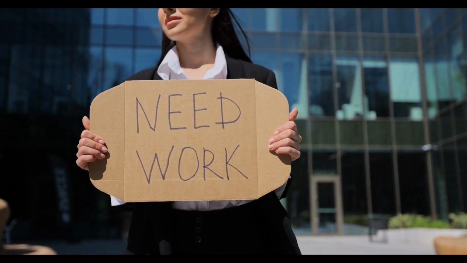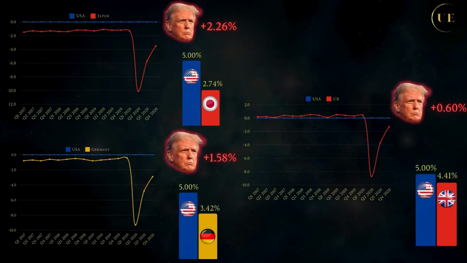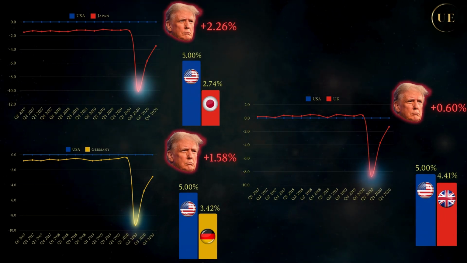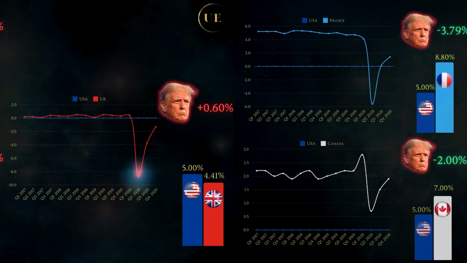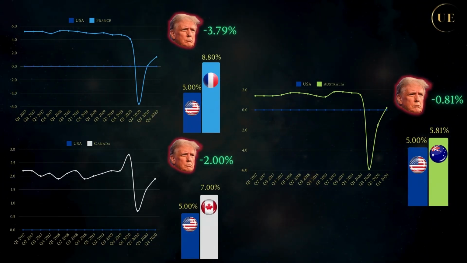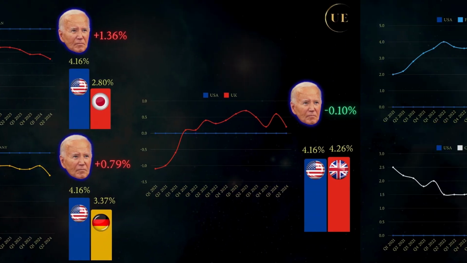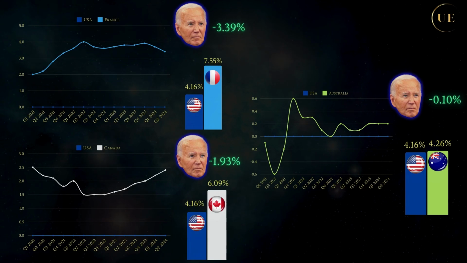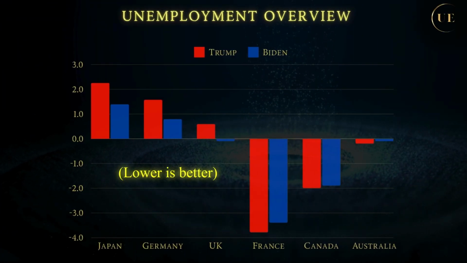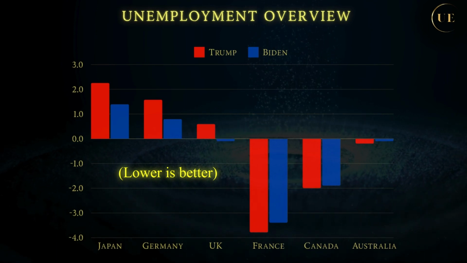With Trump, you're going to see the very same pattern everywhere. In every single case, USA had much higher rise in unemployment during the lockdowns, and I'll explain why in a minute. Even then, USA outperformed France, Canada, and Australia on unemployment on average. Under Biden, USA outperformed the very same states, plus UK by a tiny margin. So relatively speaking, Biden had better scores with Japan, Germany, and the UK than Trump. And the reverse is true for France, Canada, and Australia.